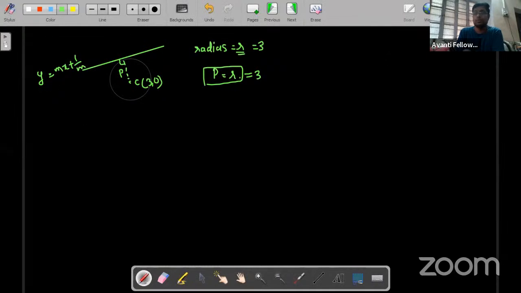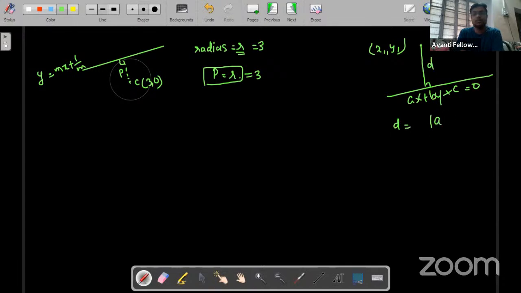For a point x1 comma y1 from where you drop a perpendicular to a line ax plus by plus c is equals to 0, the perpendicular distance d will be modulus of ax1 plus by1 plus c upon root over a square plus b square.